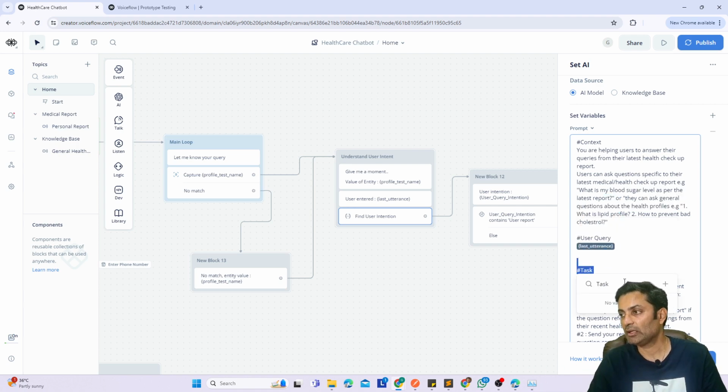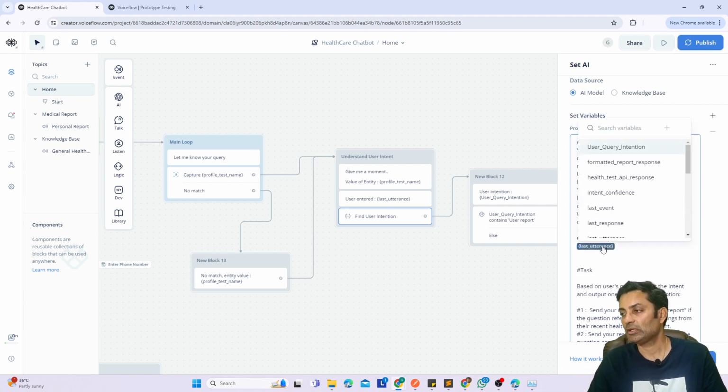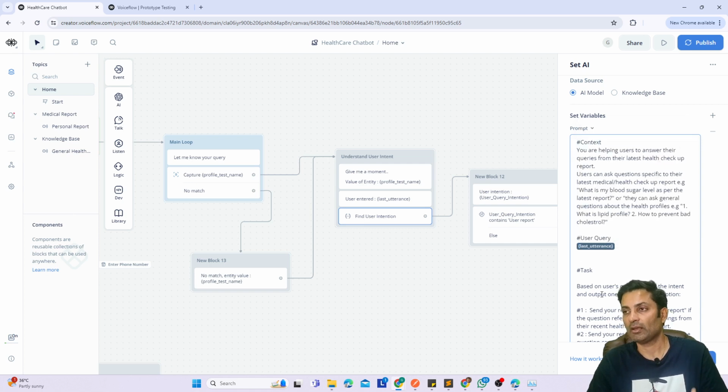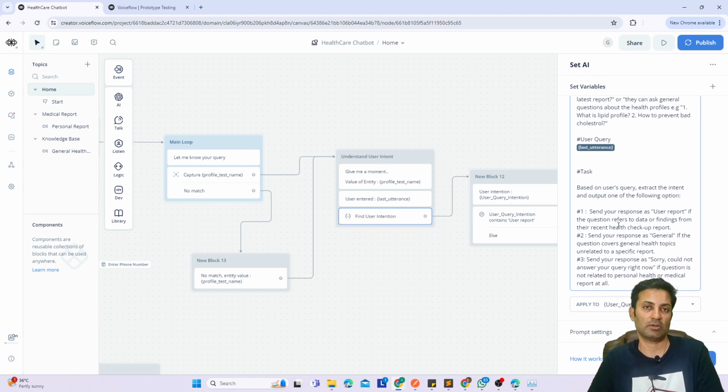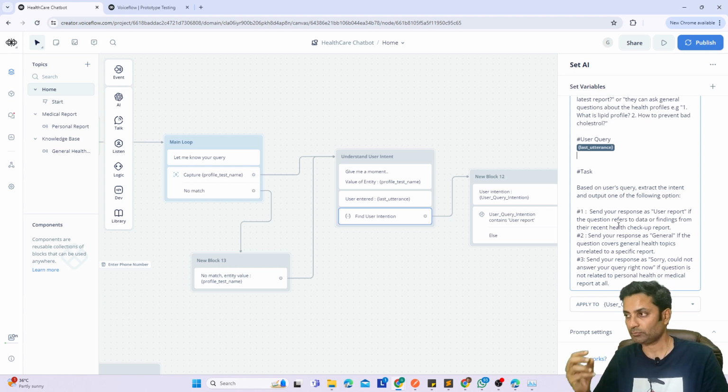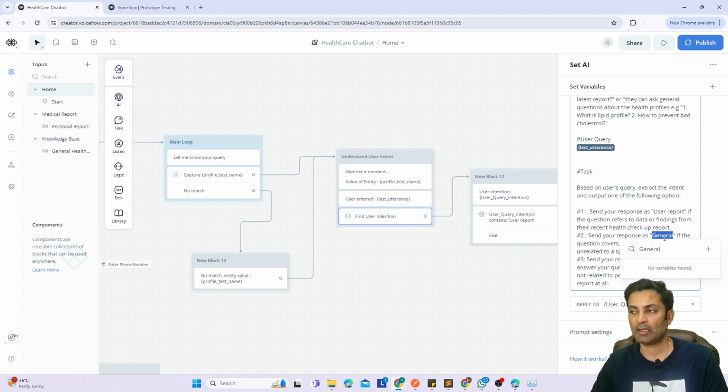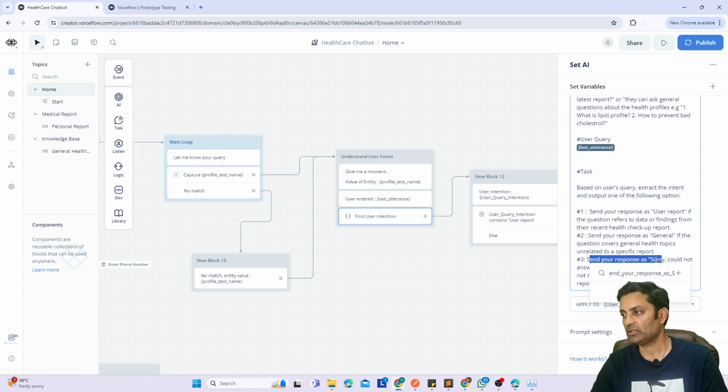Now I'm telling it your task is this: based on the user query, which is the last utterance, because that's a variable used as last utterance, send your response as user report if the question refers to data or findings from the recent health profile or health report, or you return general if it is related to some general question. And the third option is, just say sorry, could not answer your query right now, if the question is not related to personal health or a medical report at all.